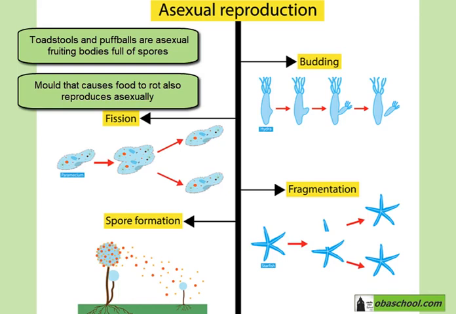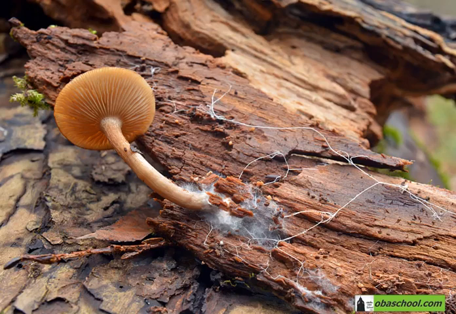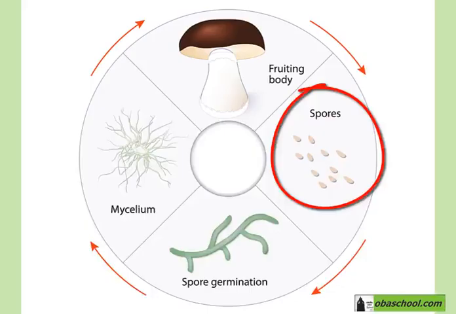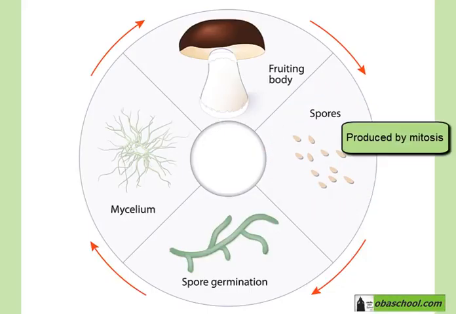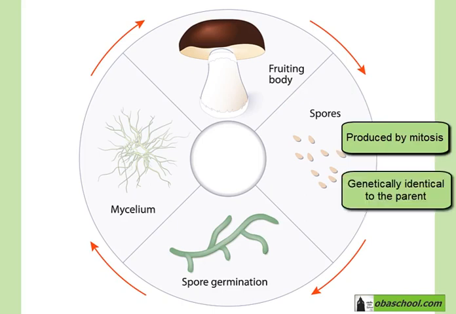Many fungi are made up of a mass of thin threads called hyphae that together form the structures that we can see. In asexual reproduction, the fungal spores are produced by mitosis and they are genetically identical to the parent. If you want to understand spores, think of seeds in plants.